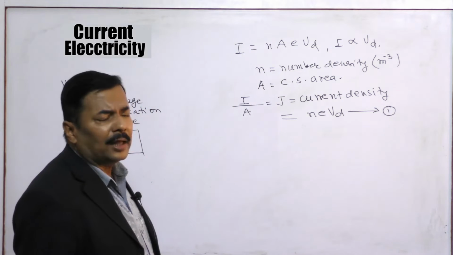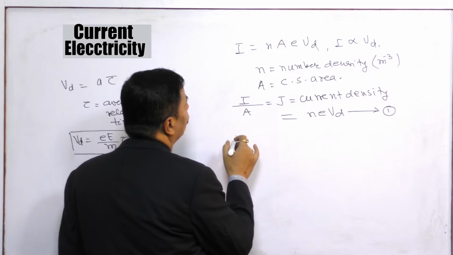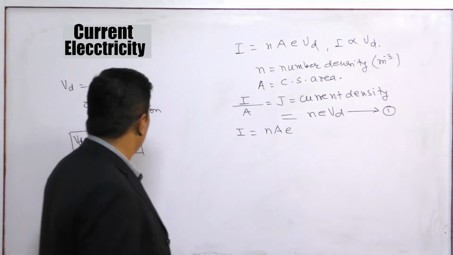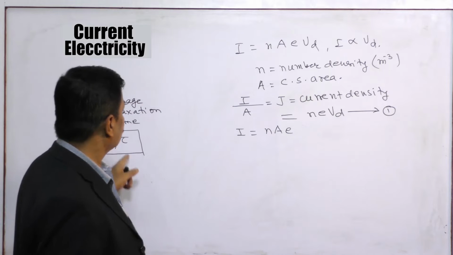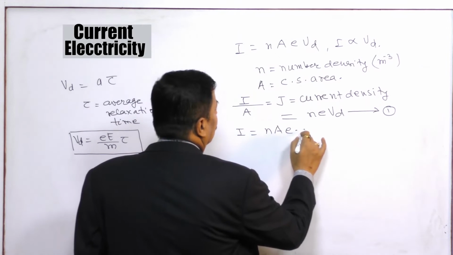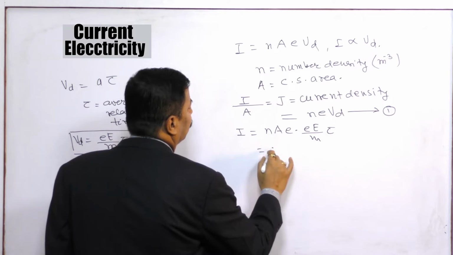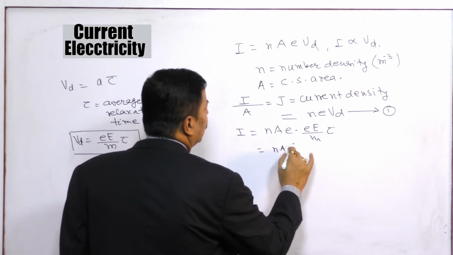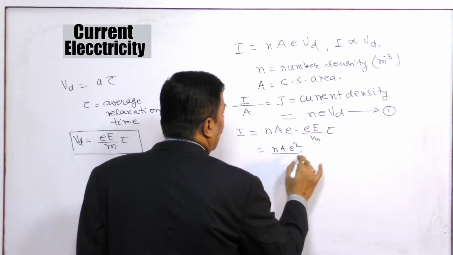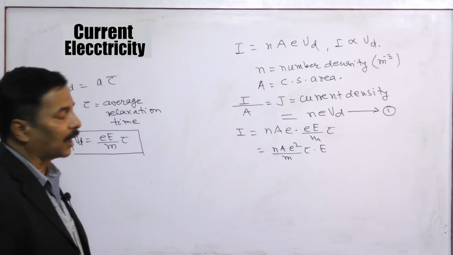Now in the equation I is equal to nAeVd, if I place the value of Vd, which is eE by m into tau, at the place of Vd, then it is nAe squared by m tau into E. This is the value of current that we are getting.